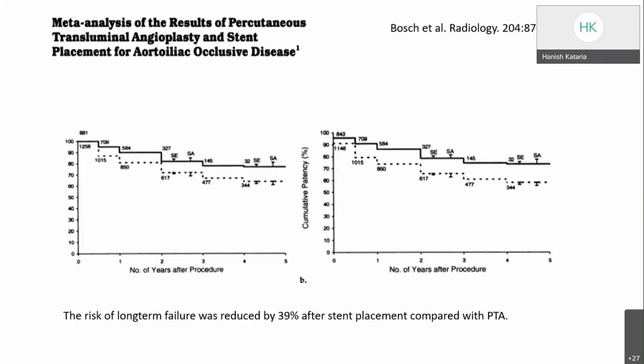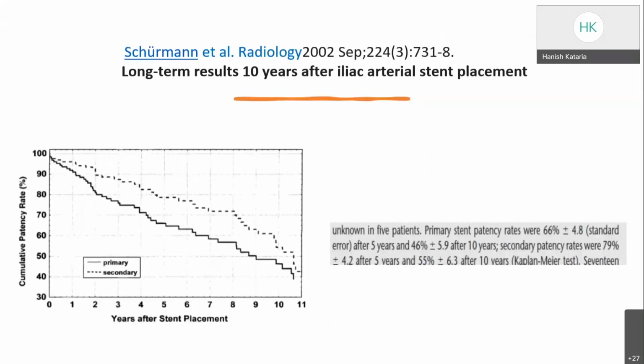Second, they found that with stent placement, the risk of long-term failure was reduced by 39% compared with percutaneous transluminal angioplasty. So based on these studies, we found that iliac primary stenting has a higher patency rate and is more useful than selective stenting or PTA.